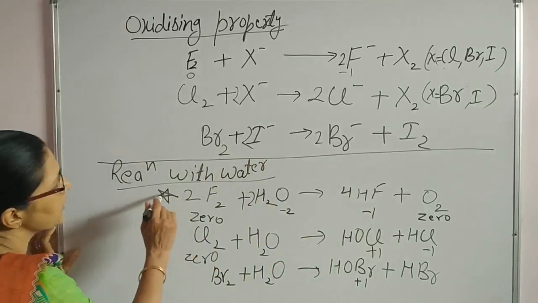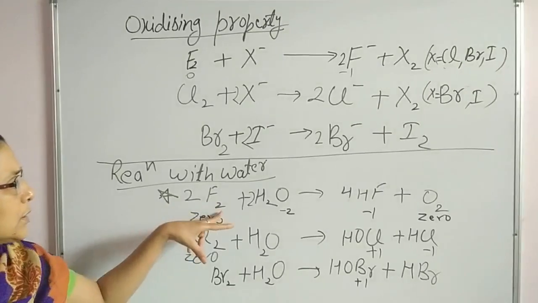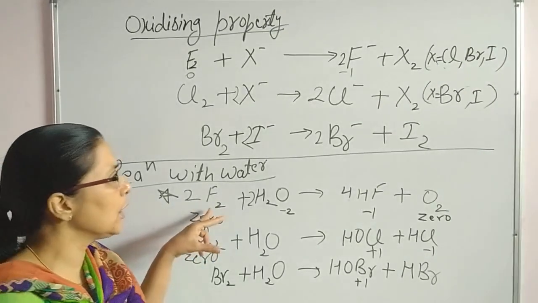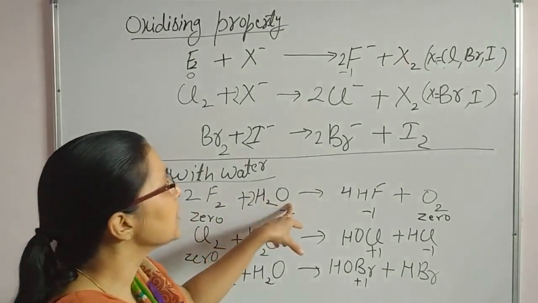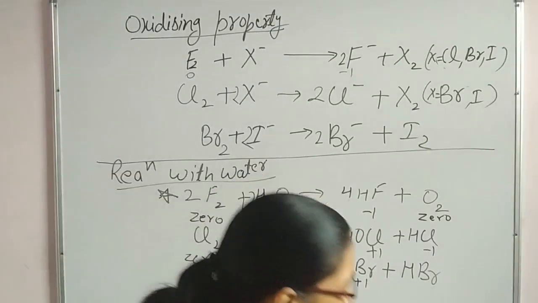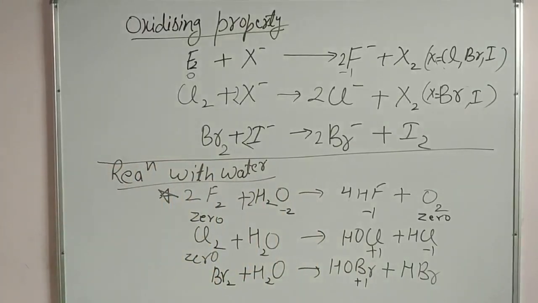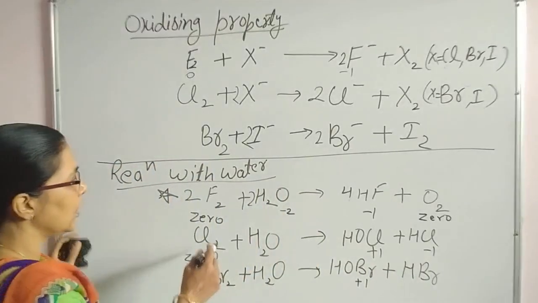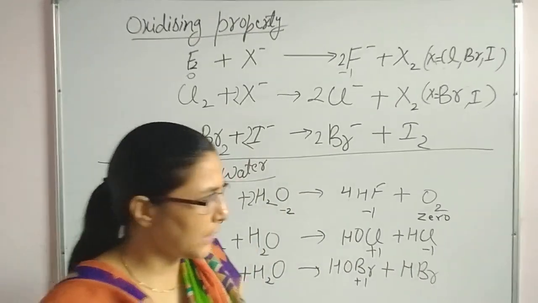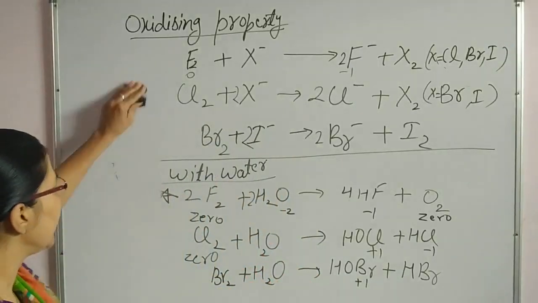Fluorine is showing one exceptional behavior. For the same reason, its high oxidizing power, it takes electrons even from oxygen and converts itself into the -1 state. So this is about the reaction with water. Now we can say that chlorine water is a very good bleaching agent. Let us see how chlorine bleaches.